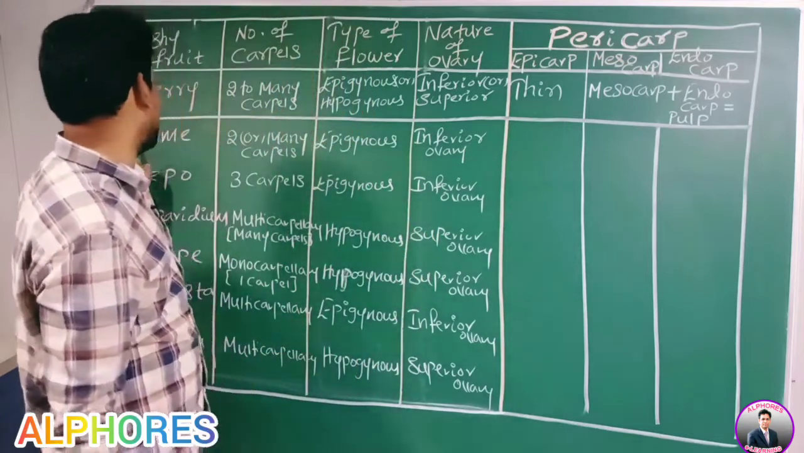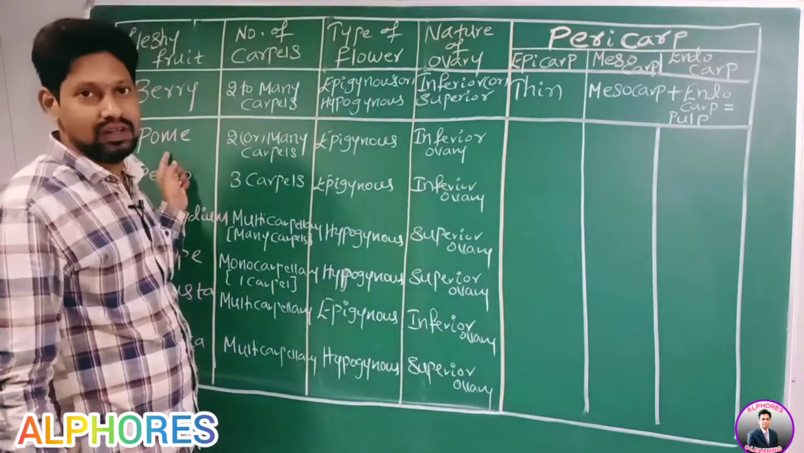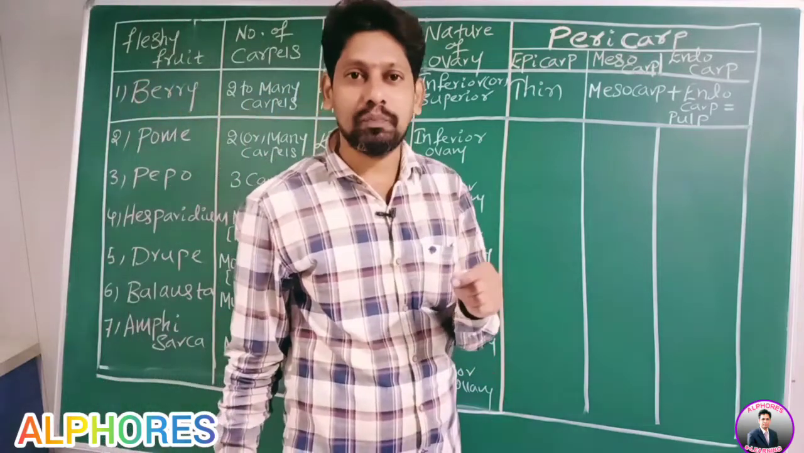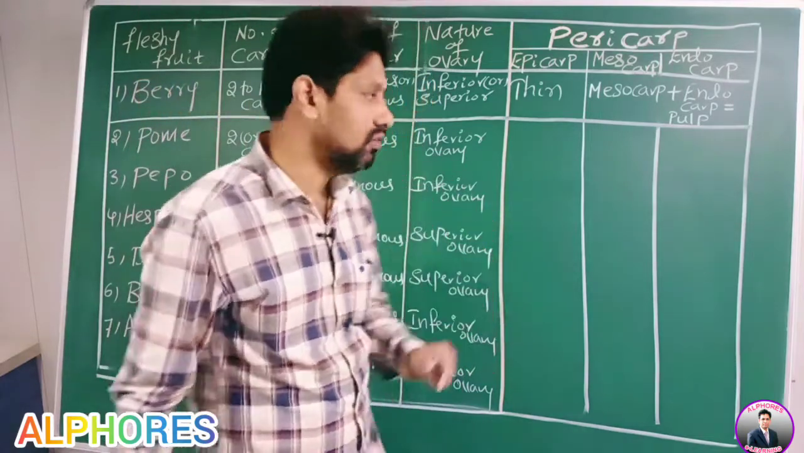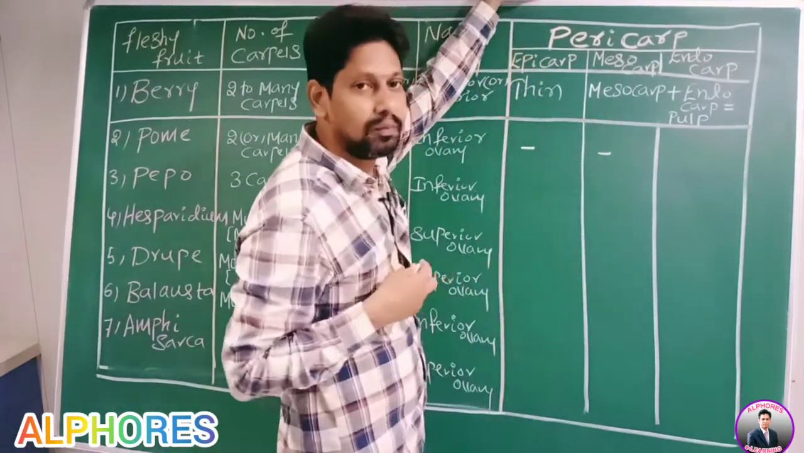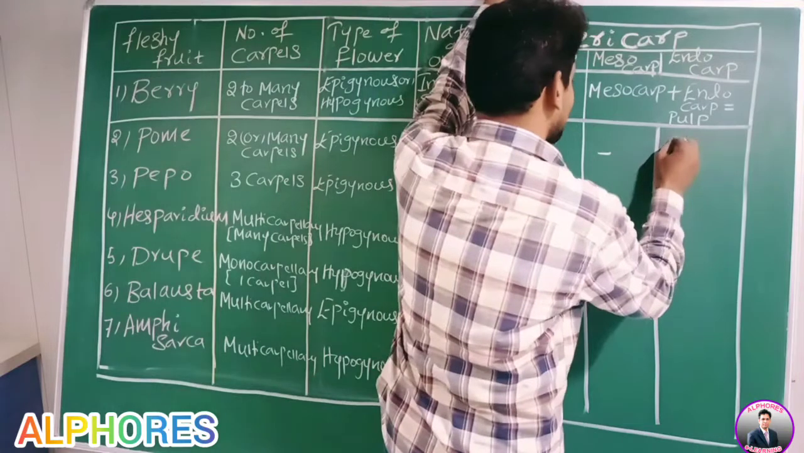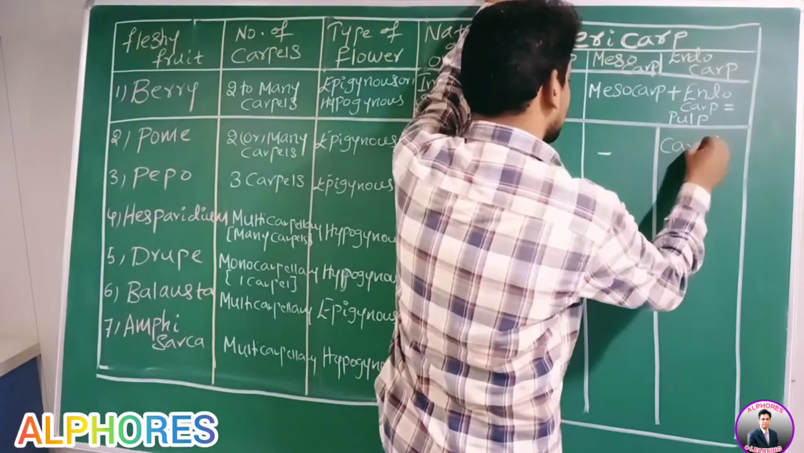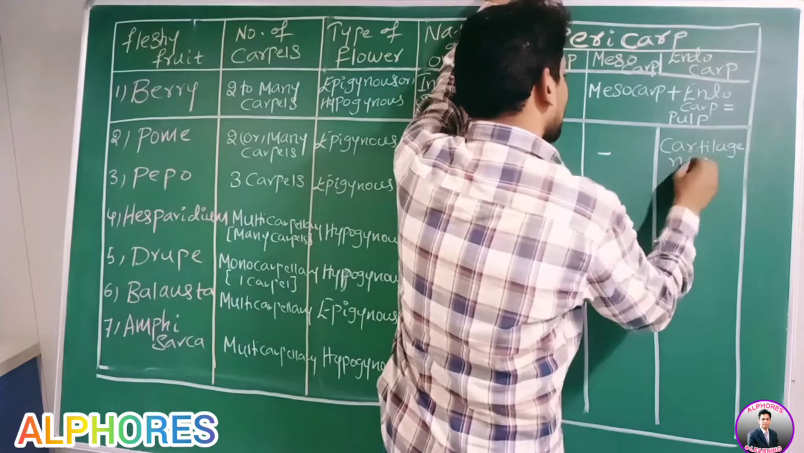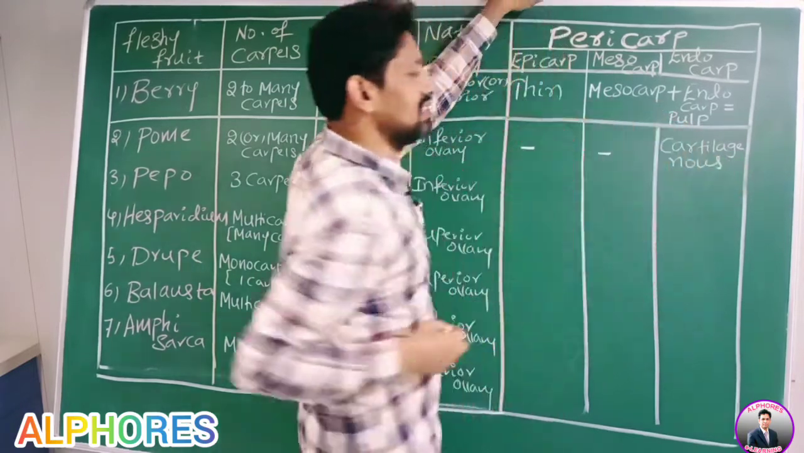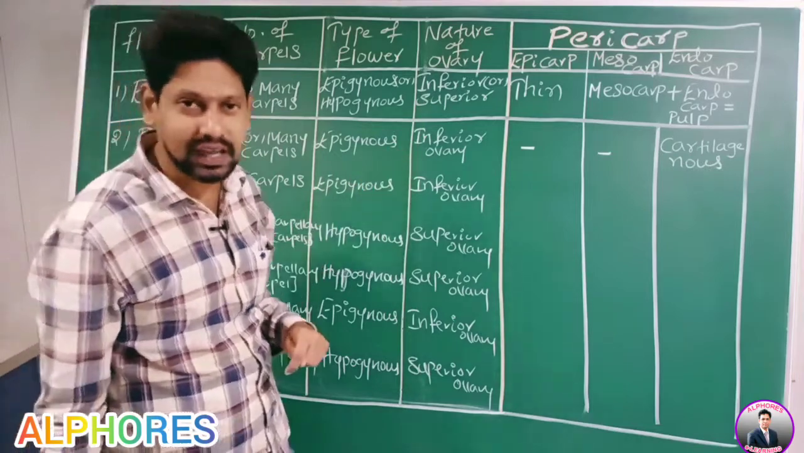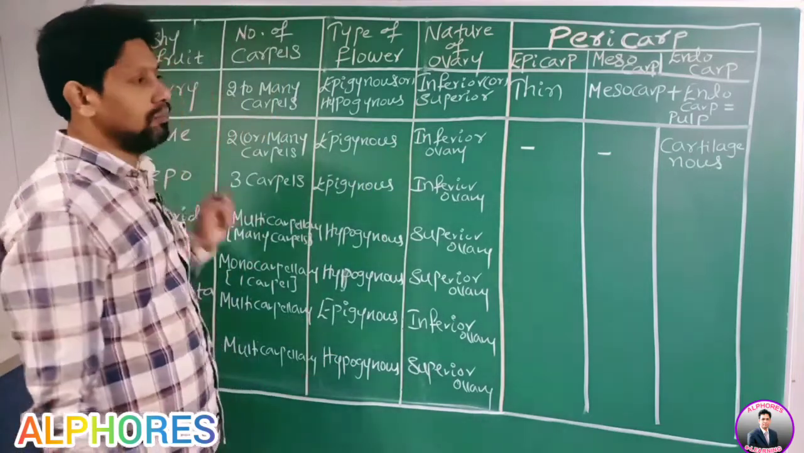Now go for the second one. What is it? Pome. In the case of pome, the endocarp is cartilaginous. We are going to discuss only the endocarp. How is that endocarp? It is cartilaginous. Okay, right.